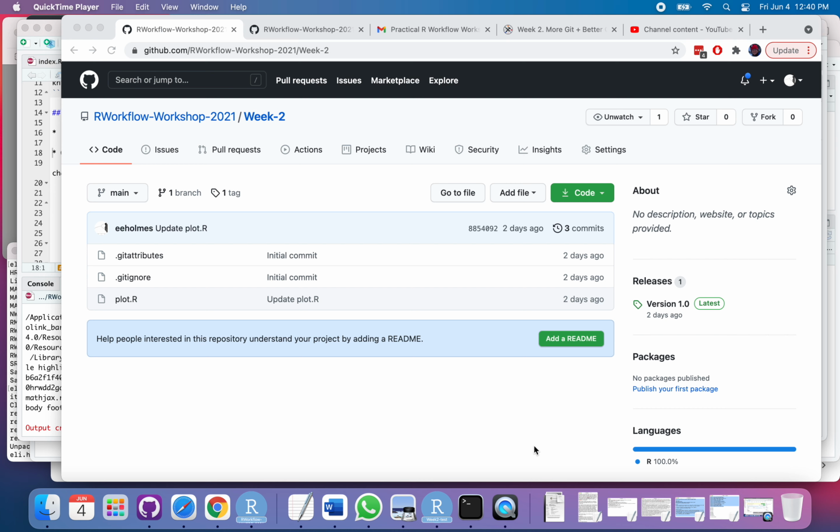Or I suppose in a situation where you want to copy but you want to keep it updated to the parent repository. So let's see an example. So I'm going to fork this repository in our workflow workshop organization. So I'm going to click fork here.